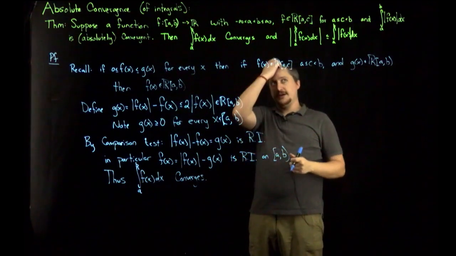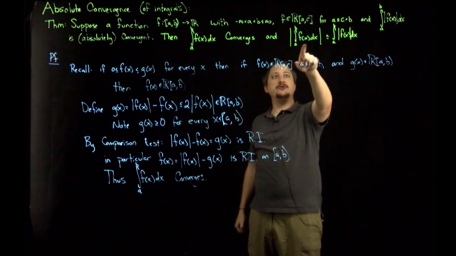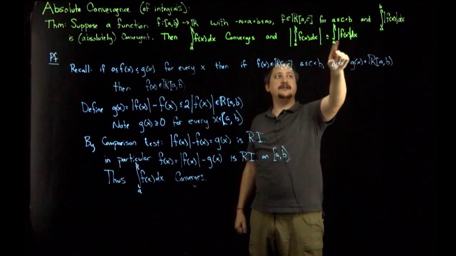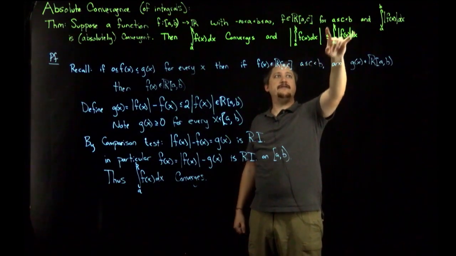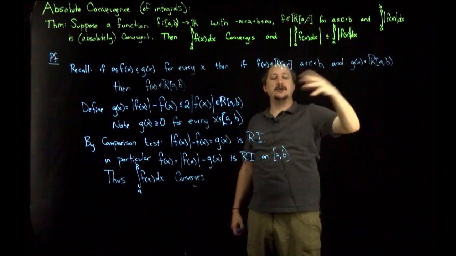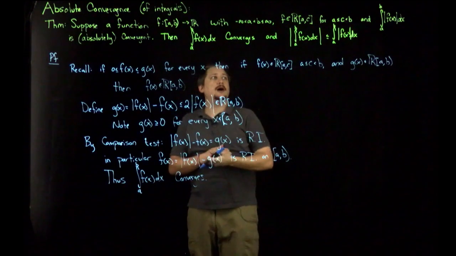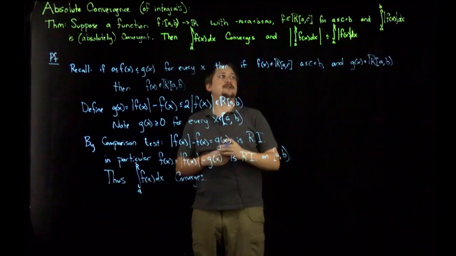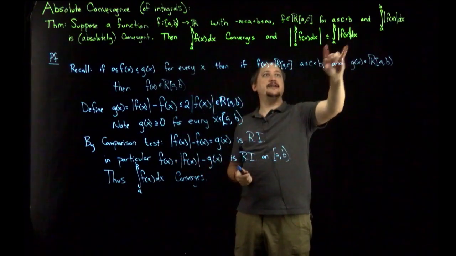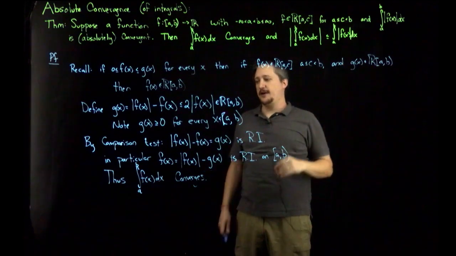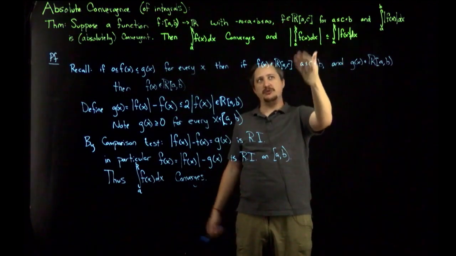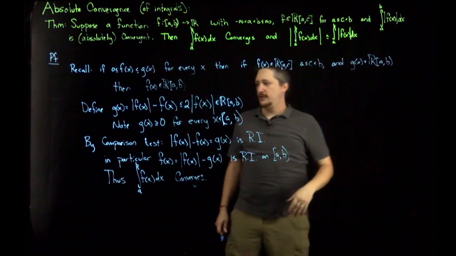Last but not least, just noticing that in general, f of x is less than or equal to the absolute value of f of x. Then if I take the absolute value of both sides, I'm going to keep that inequality. And so in particular, the absolute value of the integral is less than or equal to the integral of the absolute value, just because this is allowing the positive and negative area to cancel beforehand, whereas this is not. So this is just a note that this holds.